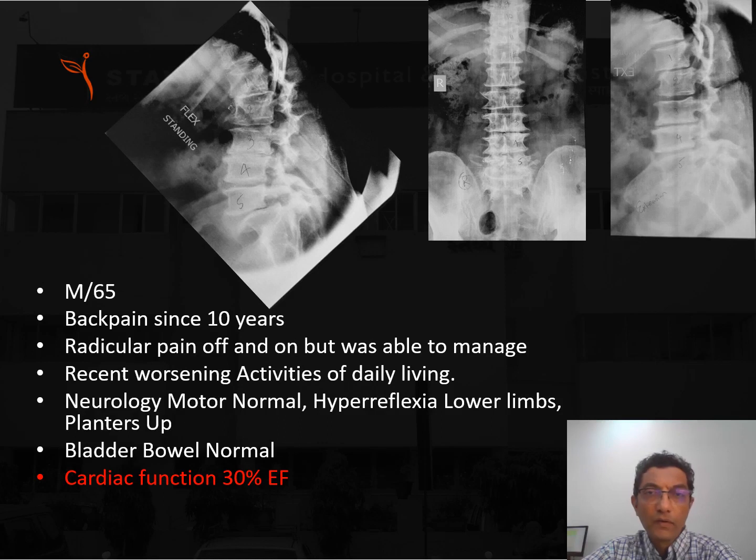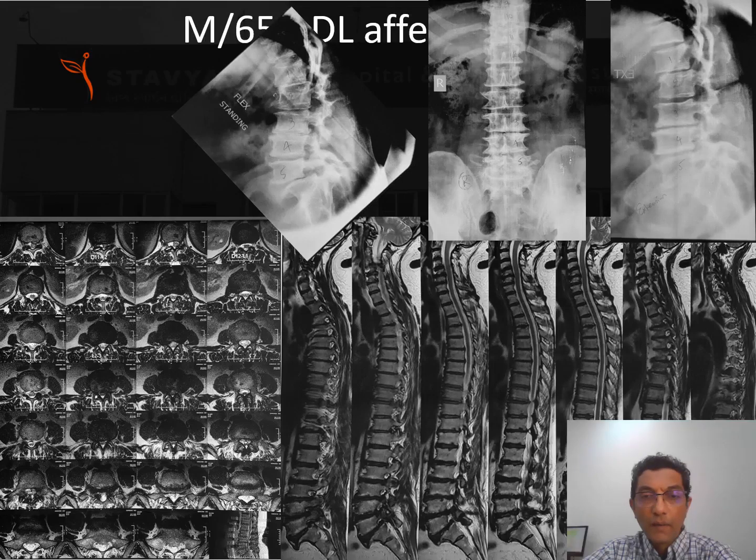Coming to the case discussion: a 65-year-old male who had back pain for 10 years, but there was recent worsening of the activity of daily living. He had an upper motor neuron lesion with hyperreflexia and plantars upgoing, but bladder and bowel were normal. But his cardiac function was only 30% ejection fraction. These were his MRI.